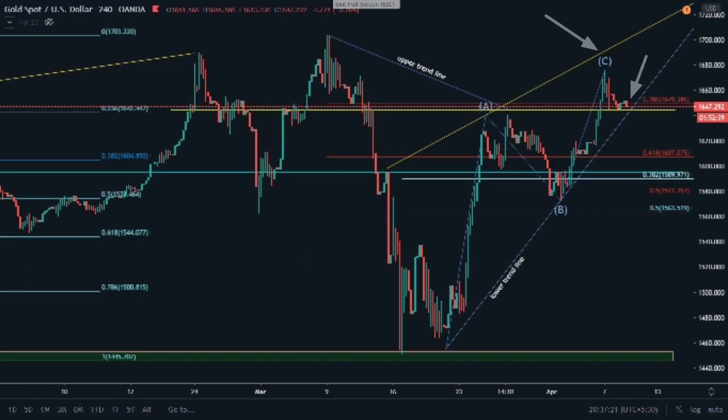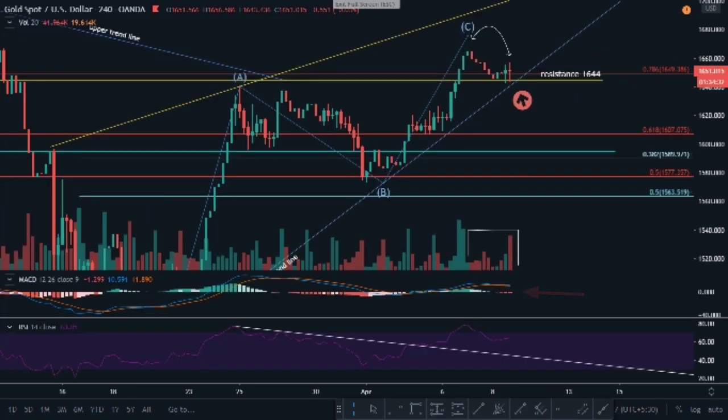On the intraday 4-hour chart, we have a clear picture of an ascending bullish wedge, with horizontal resistance at 1644 and the lower trend line of this wedge almost near. A break and close below these two lines will confirm a bearish trend. If we go deeper, then we have multiple red candles with increasing volume, waiting for a breakout or reversal.